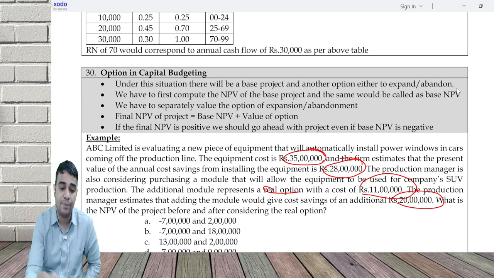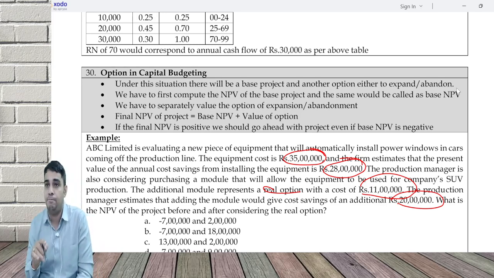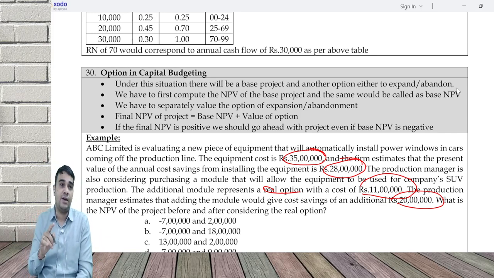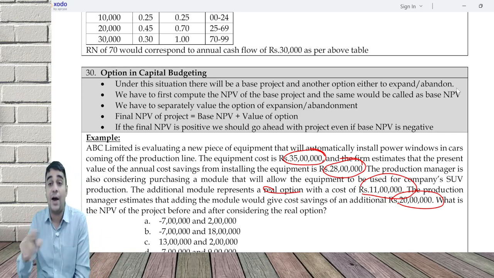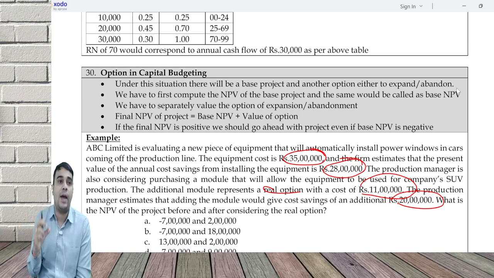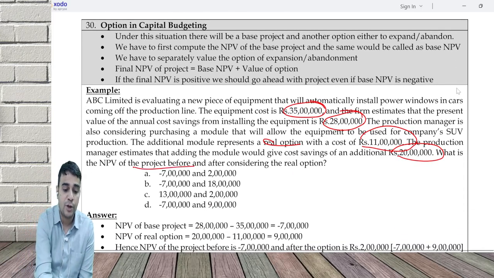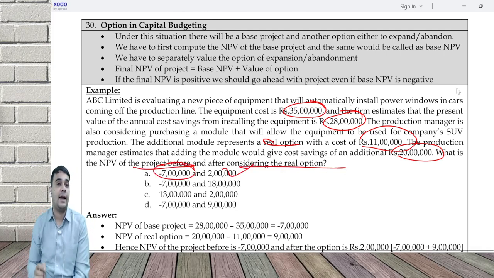In this example, base NPV is negative 7. Value of the option is 9 lakh, and overall NPV is 2 lakh. So what is the NPV of the project before? Before is negative 7. After, another 9 lakh added, 2 lakh.